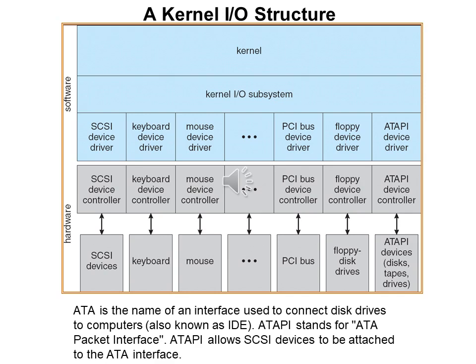Here, for example, I am taking the example of a SCSI device driver. You will see from the top to the bottom the kernel IO system, after that the SCSI device driver, after that the SCSI device controller, and thereafter the SCSI devices. So all the input-output devices are controlled by their controllers, controllers are driven by the drivers, and drivers are controlled by the kernel IO subsystem. And at the top, we have the kernel to manage the workflow, communication, and interface of input devices with the system.